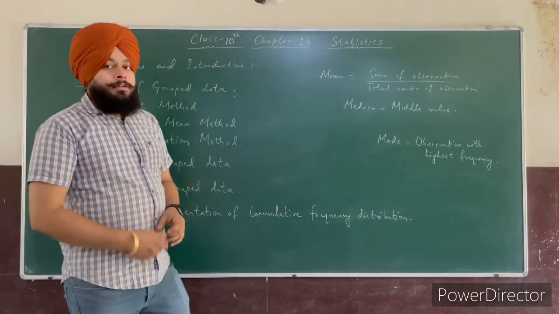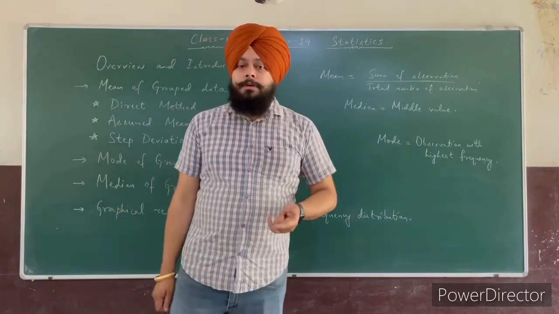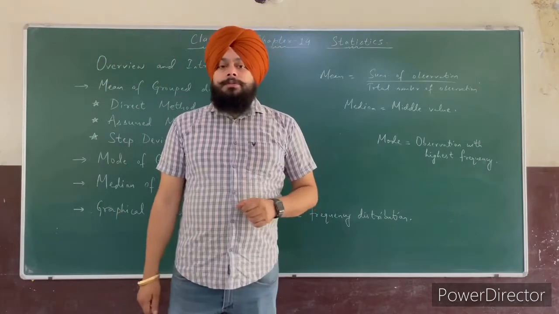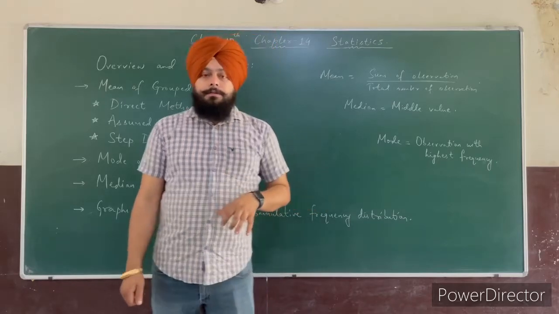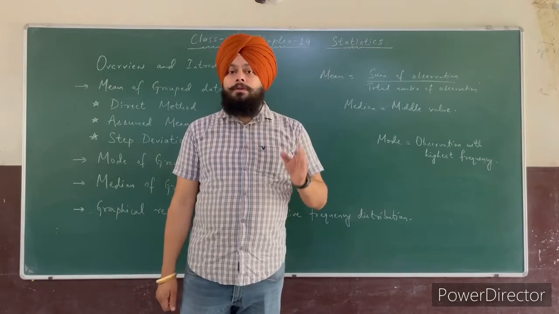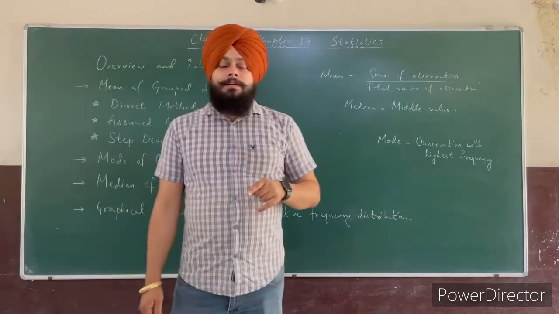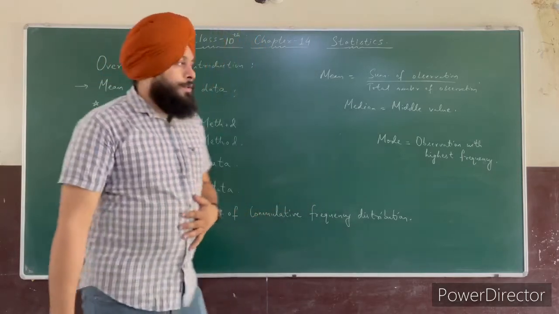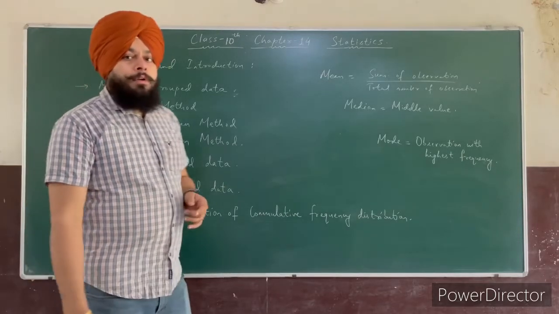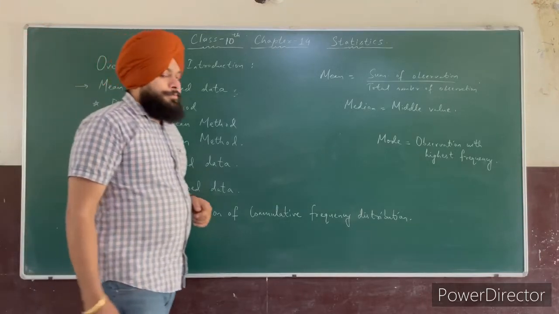So we know that there are two types of data. One is ungrouped and the second one is grouped. So in class 9 you already did this chapter in which ungrouped data is given. You have to find their mean, median and mode for ungrouped data. You also did this chapter in your 7th and 8th class in the data handling chapter. So in this class 10, we have to find the mean, median and mode for grouped data. Grouped data. Clear students?